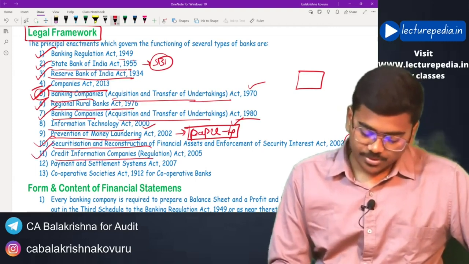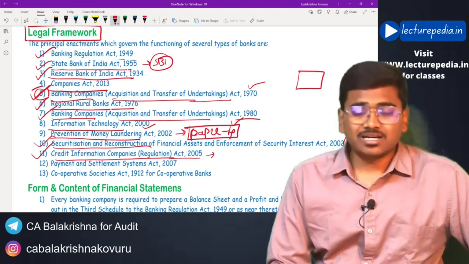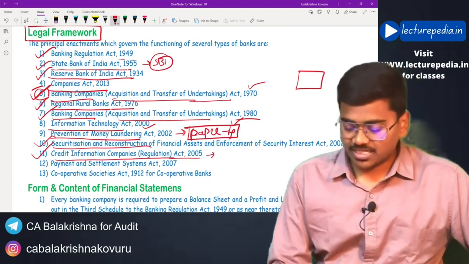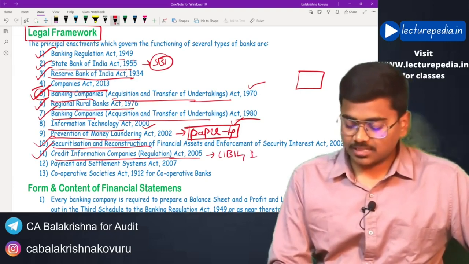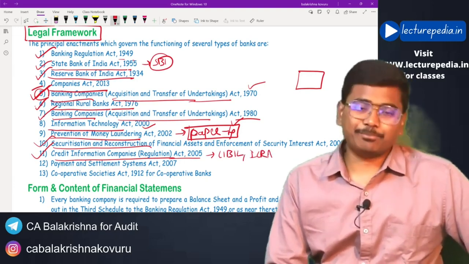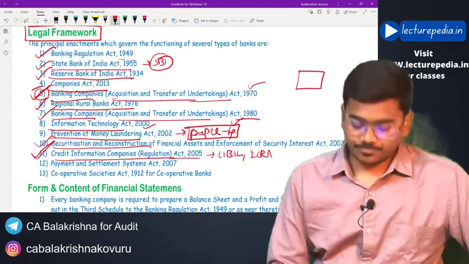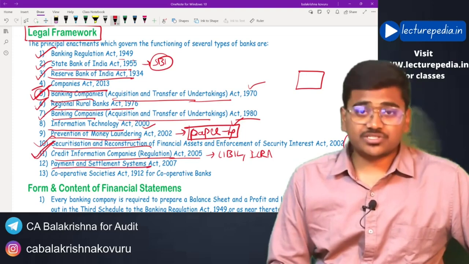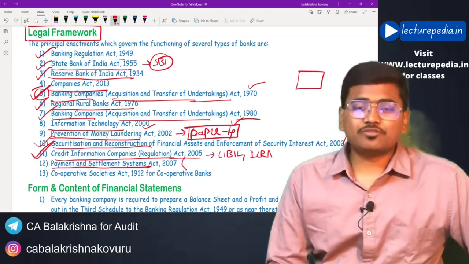And the Credit Information Companies Regulation Act 2005. Basically, we have various credit information companies like CIBIL and ICRA. These are various rating companies, and they are regulated by this act. And the Payment and Settlement Systems Act. Payment and Settlement System is to enable clearing of checks.